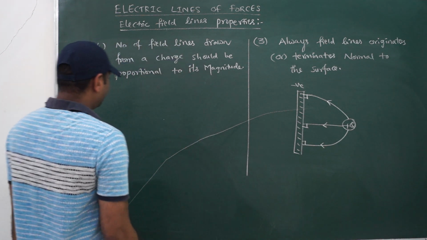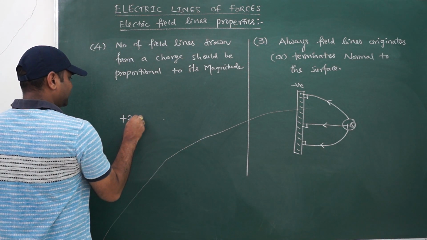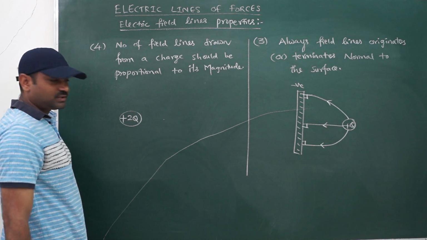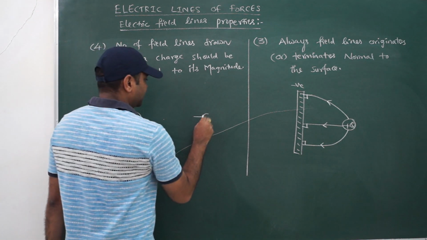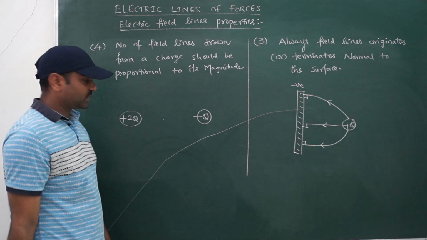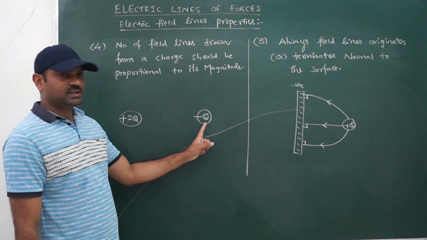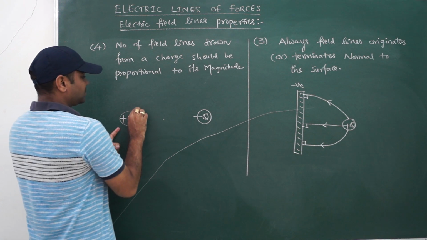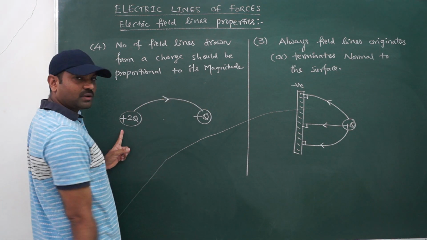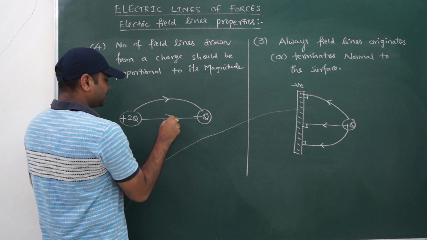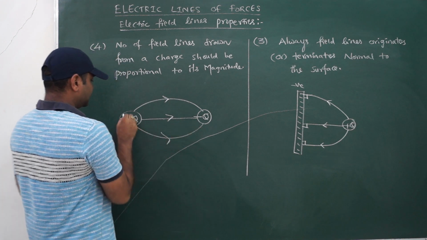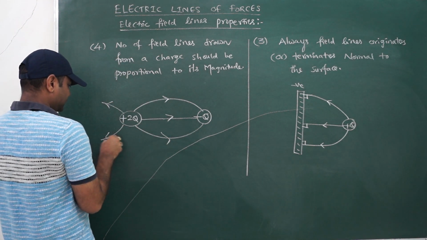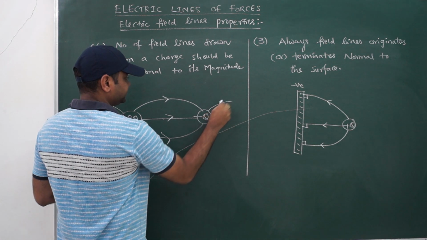Number of field lines drawn from a charge should be proportional to its magnitude. What does it mean? Suppose that I am taking plus 2q, which is one point charge, and minus q is the other charge. Now this is 2 times, this is 1 time, if you are taking a ratio. So from the positive charge to the negative charge, I can draw a field line. Positive to negative, one more field line, like this, third. Okay, so these are the field lines I am drawing.